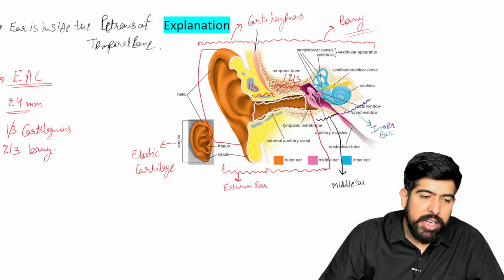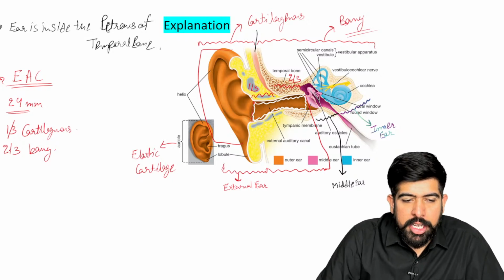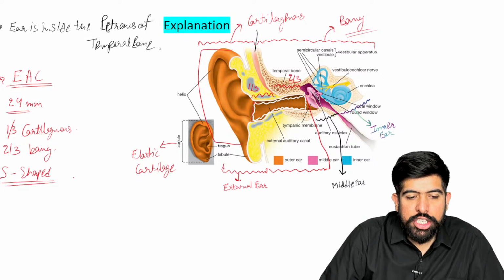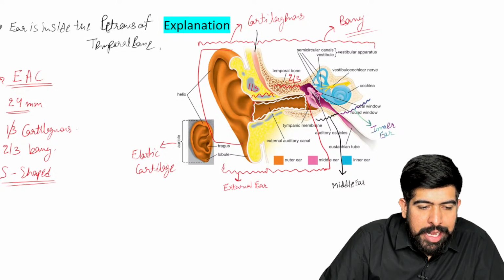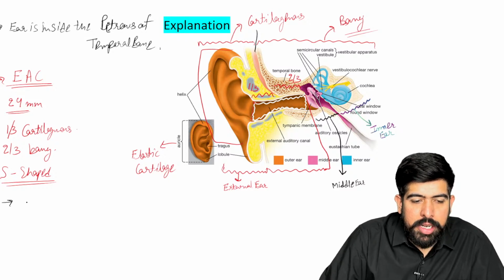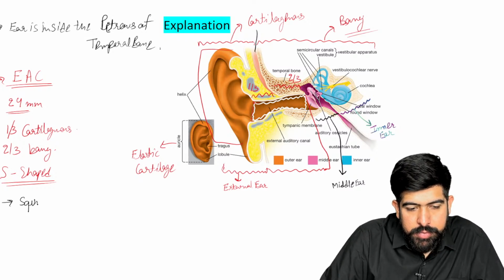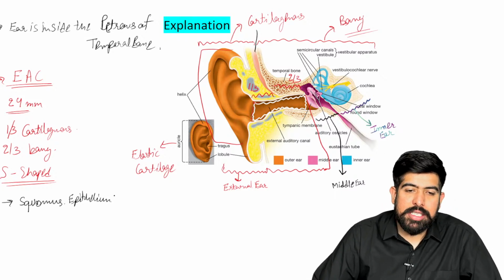And what is the importance of it? Please remember, it is not straight, right? You can see here, it is moved a little bit forward, so it has an S-shaped structure. Yes, it is your S-shaped structure. And with the S-shaped structure, the important thing you have to remember, I'm making a star mark here, write it down: it is lined by squamous epithelium.